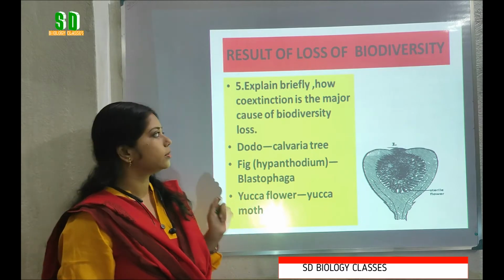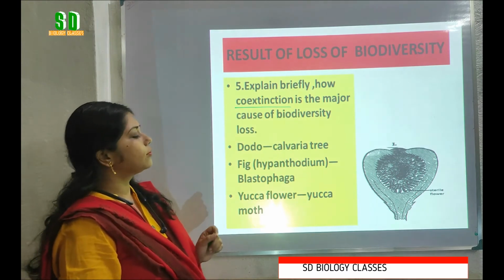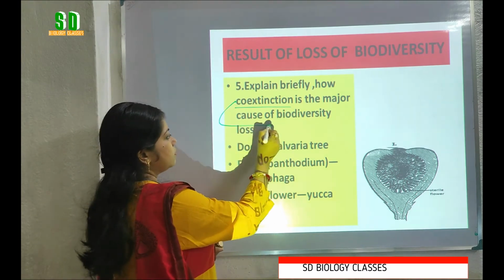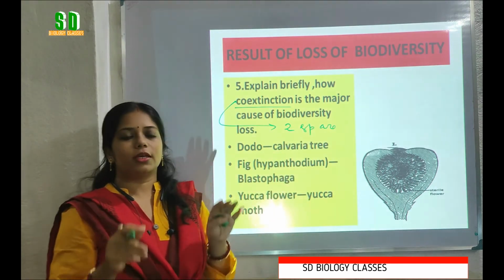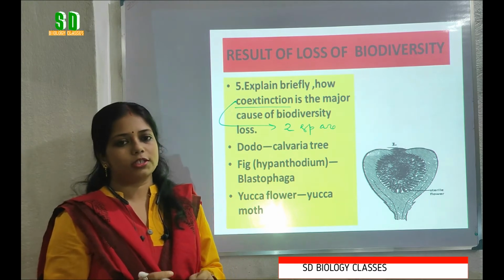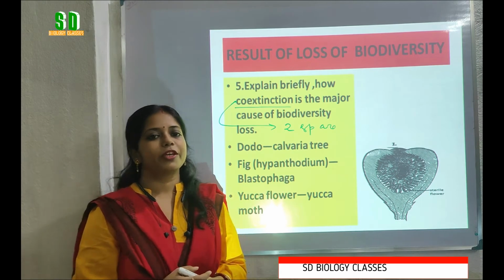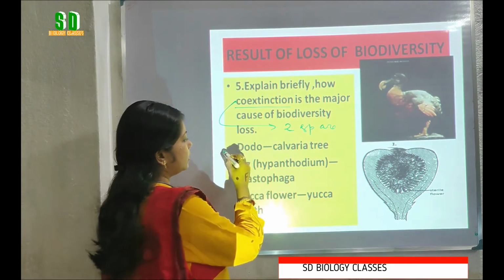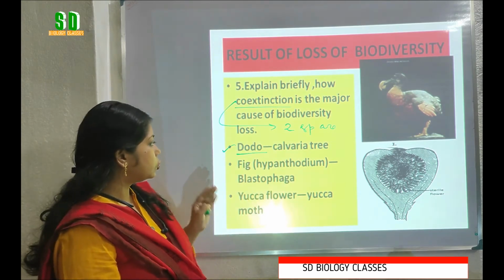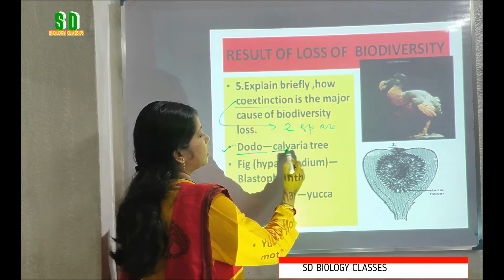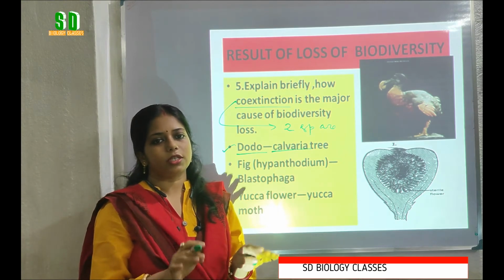Students, we have another question: explain briefly how co-extinction is a major cause of biodiversity loss. Co-extinction means that two species are interdependent on each other, and that's why loss of one species causes the loss of the other species also. Here we have two examples. One is the dodo bird, which is now extinct. The dodo bird and the Calvaria tree are two species that are interrelated.